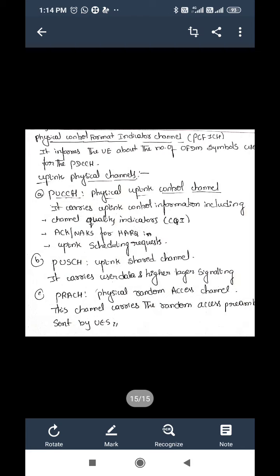Okay, this is all about the channel structure of LTE. So you studied logical channels, transport channels and physical channels.